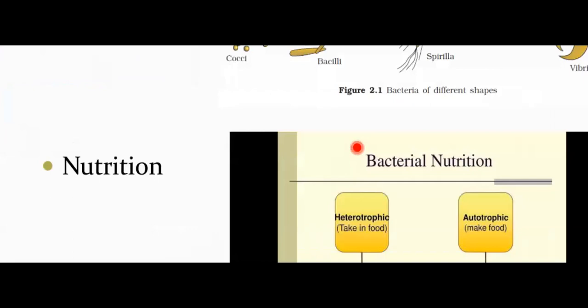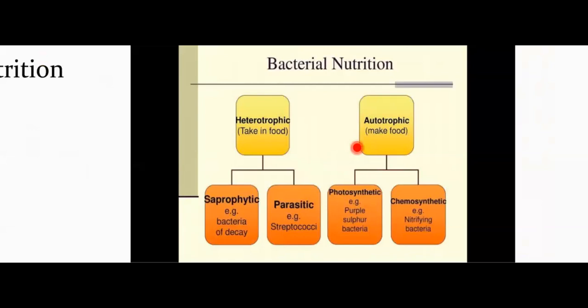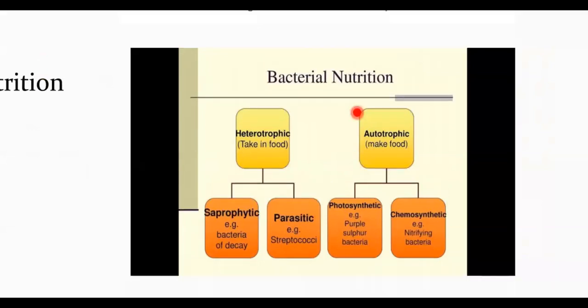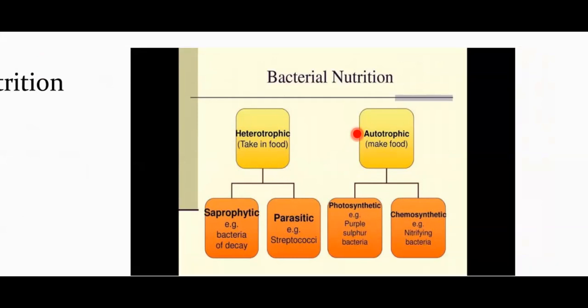With respect to nutrition, you can also divide bacteria into different groups, students. Based on nutrition, how can you divide the bacteria? You can divide them into two broad categories, that is heterotrophic types and autotrophic types. So bacteria can be autotrophs, bacteria can be heterotrophs. First I will tell you what are autotrophs: those who can prepare their own food. These autotrophs can be of two different types further. They can be photosynthetic autotrophs or chemosynthetic autotrophs.